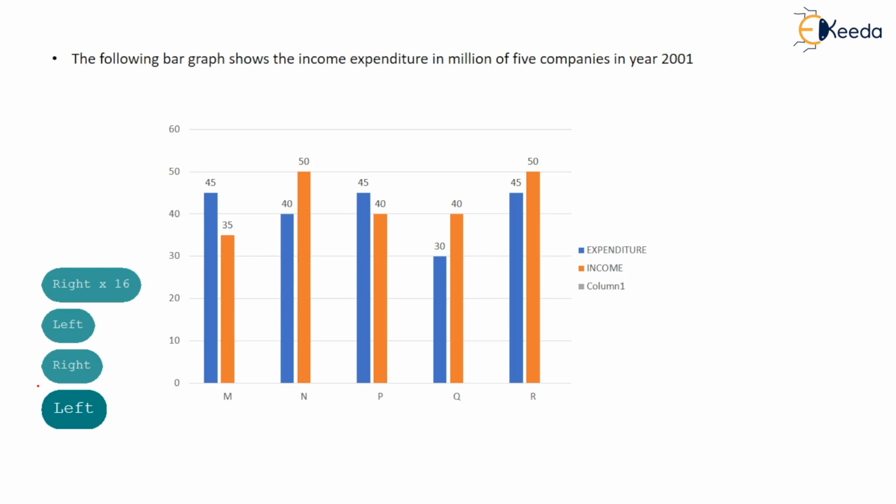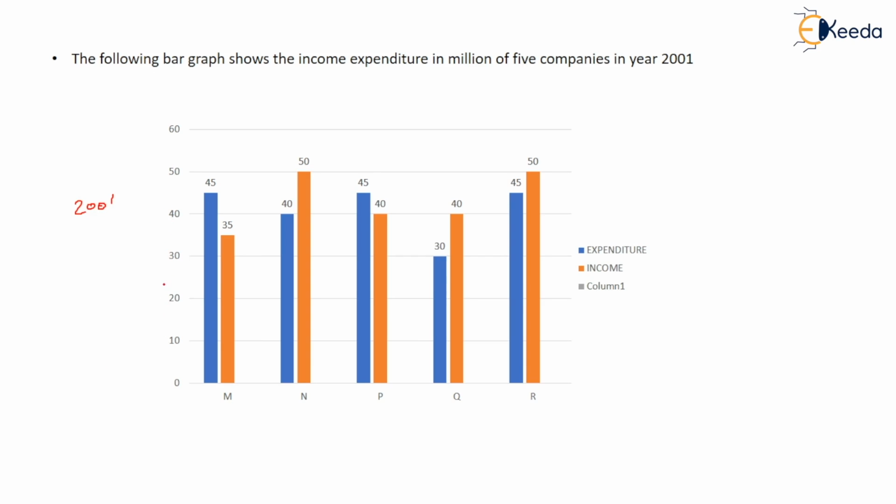So here is a question: the following bars show the income and expenditure in millions of 5 companies in the year 2001. So this is 2001 data, and this is income in millions. The blue bar represents expenditure, the orange bar represents income. So that means this is what they spent and this is what they earned, right?